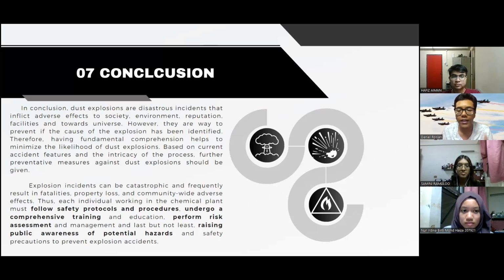In other words, every individual also needs to take some precautionary steps. For example, follow the safety procedures and also undergo safety training, and then perform risk assessment and also raise their awareness toward the potential hazards in their working environment in order to prevent not only the dust explosion but any other risks that will lead to that.